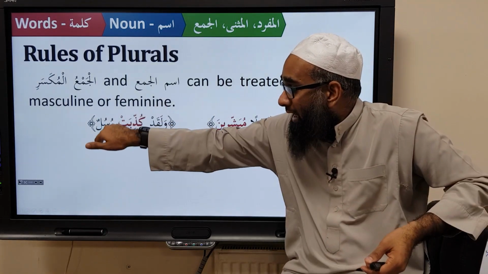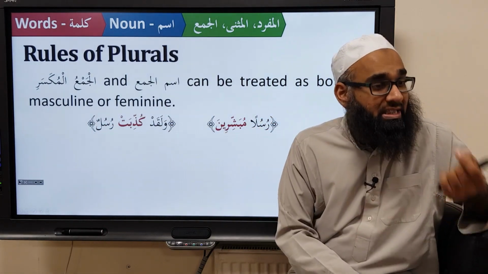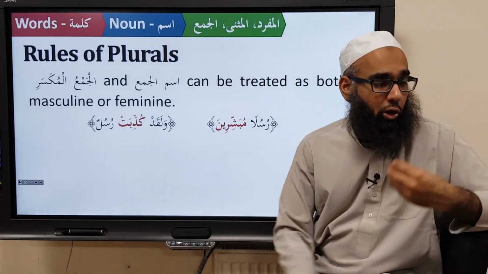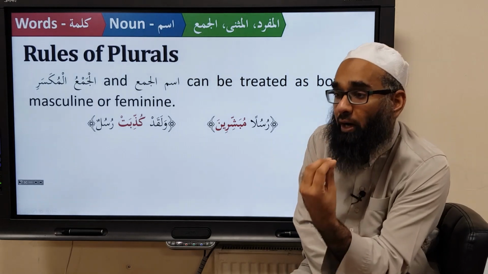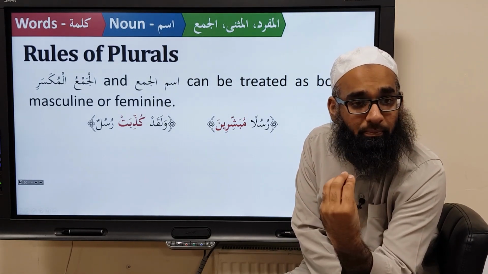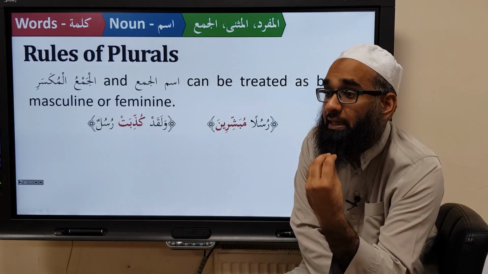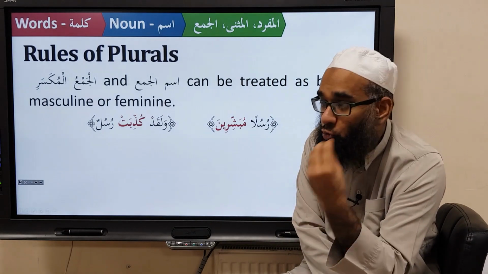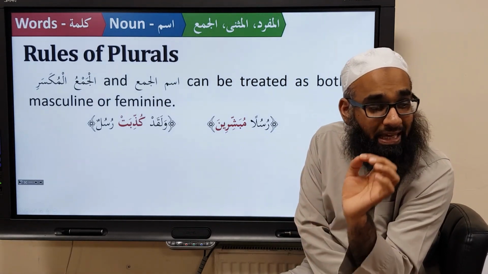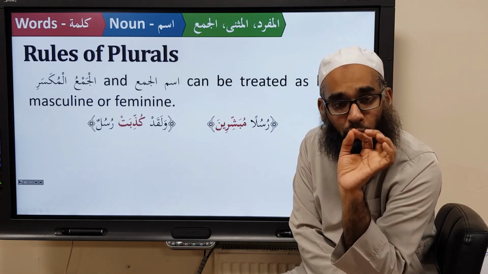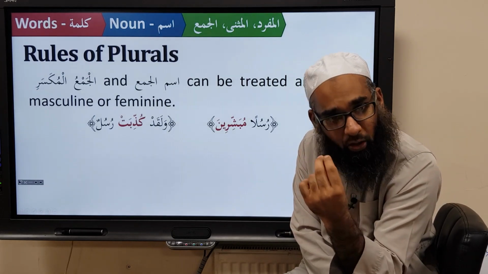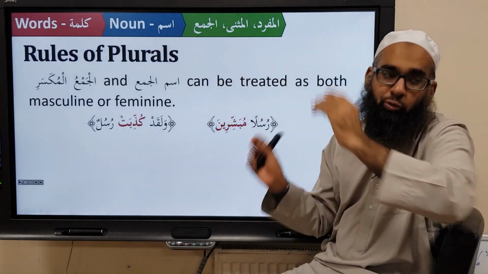But the Arabs also allow you to treat it as what? Singular feminine. So you say Kudhiba Rusulun, because Rusul is masculine, but they treat it as singular feminine. In the third para, the third juz of the Quran, what happens? Tilka Rusulu. Rusul is masculine, but we use tilka, which is normally used for singular feminine. Because a broken plural can be treated grammatically as singular feminine or as plural, and you see both uses in the Quran.